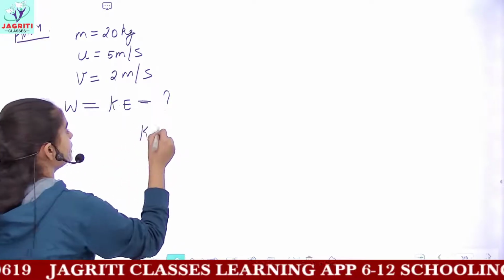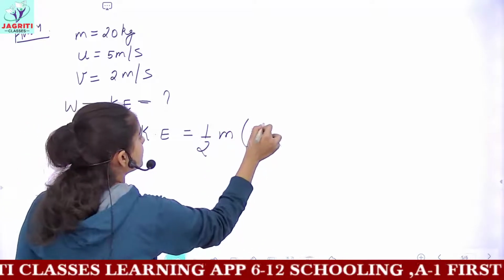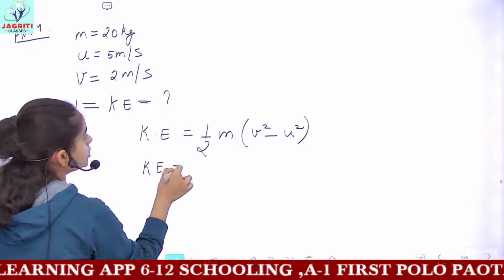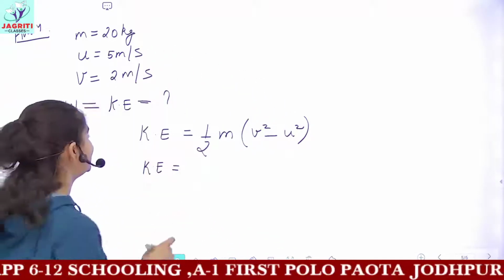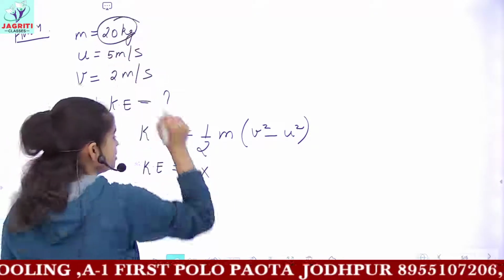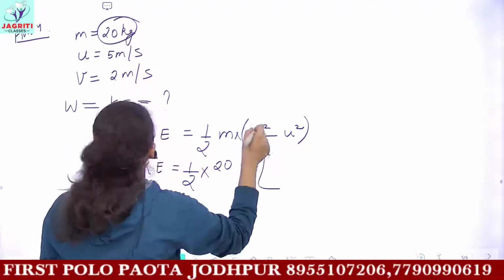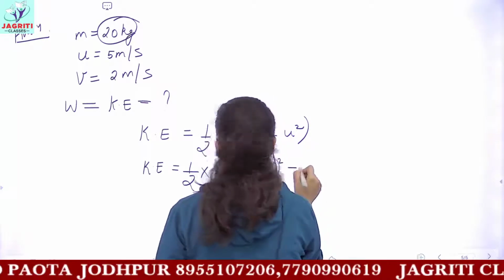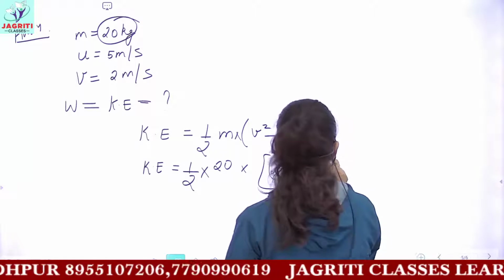Just using the direct formula of kinetic energy, half m (v square minus u square). Now you can directly substitute all the values. M, final and initial velocities are given in the question. So it would be half multiplied by 20 kg, multiplied by v square, which is 2 square, minus u square, so minus 5 square.